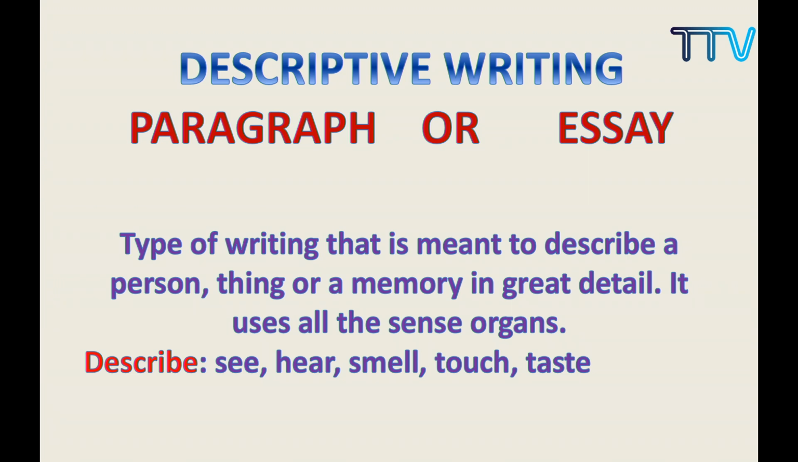Wherever you are, you may be getting some smell, maybe from your kitchen or a door or bathroom or anything from outside. And the touch, sensory organ touch, and the taste. You must have eaten something, and what are the different kinds of tastes. So descriptive writing is a type of writing that is meant to describe. You are just describing a person or a thing or a memory.